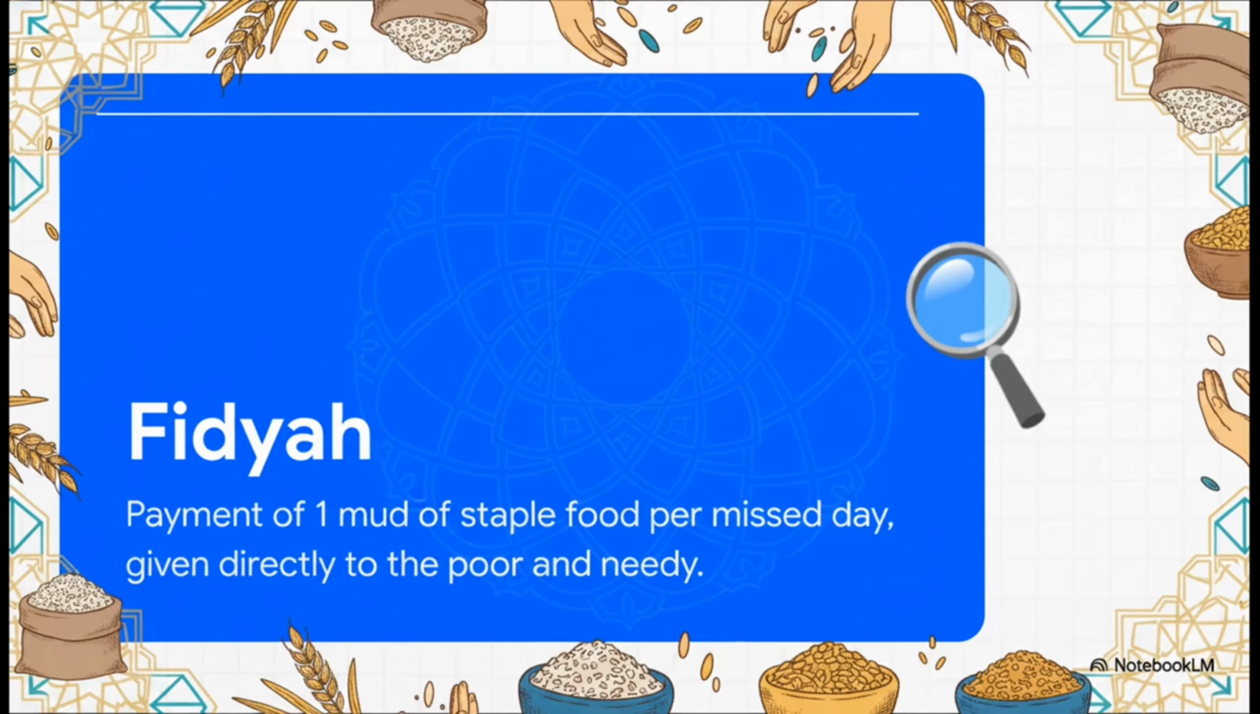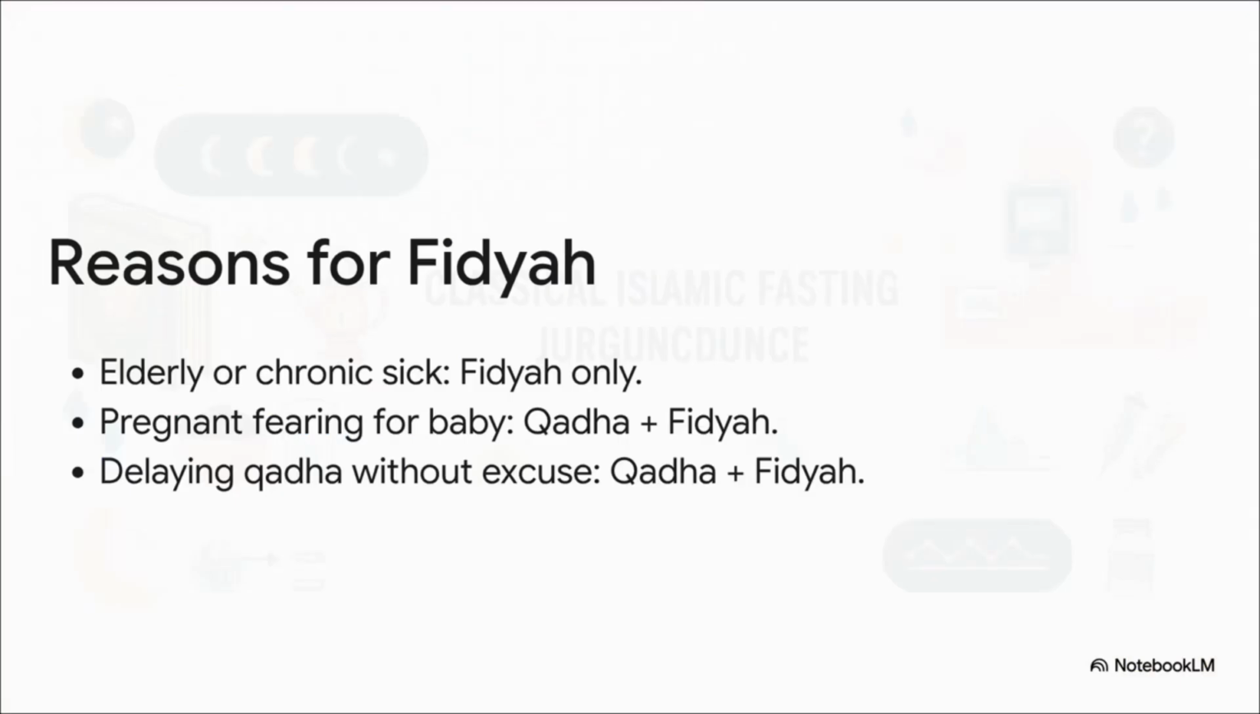In the Shafi school, one mud is roughly 675 grams of a staple food, and this has to be given directly to the poor and needy. Think of it less like a penalty fine and more like a social redistribution mechanism built directly into the act of worship itself. The actual requirement shifts around based on your specific circumstance.